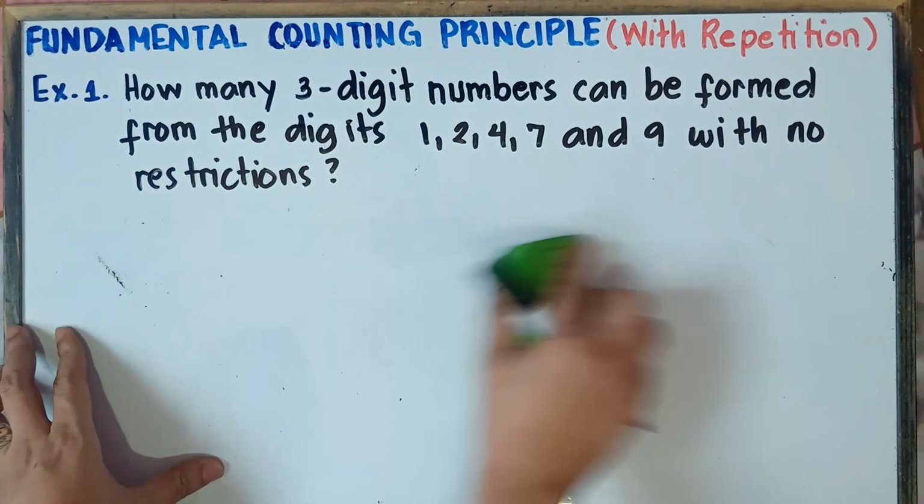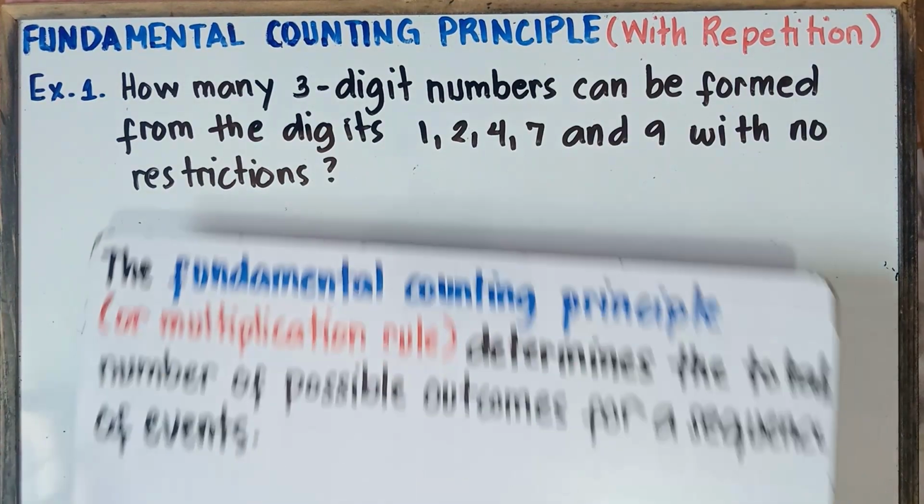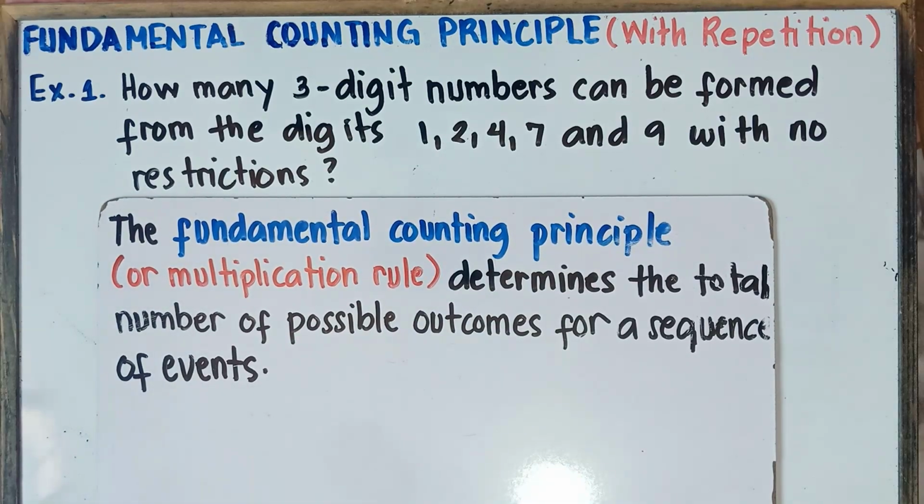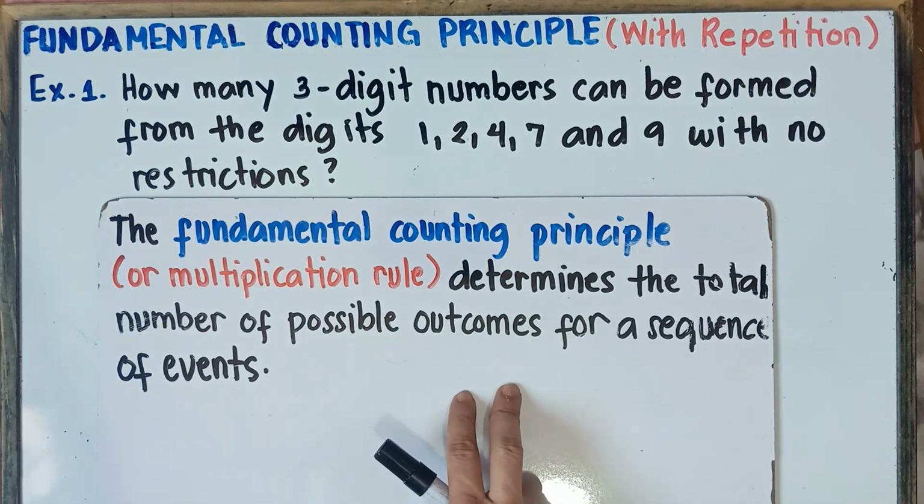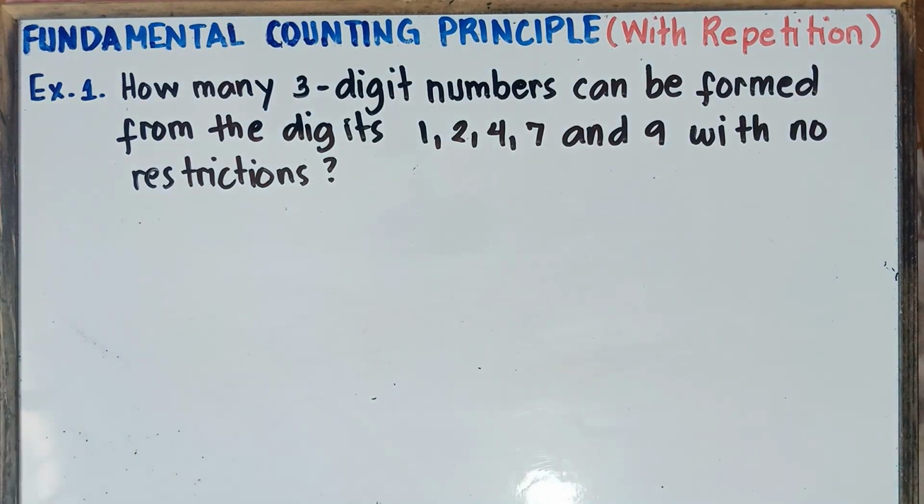Before we answer number 1, class, we need to understand first what is FCP. FCP, or the fundamental counting principle, which we also call the multiplication rule, determines the total number of possible outcomes for a sequence of events. So let's have example number 1.